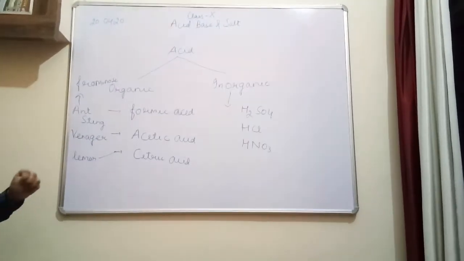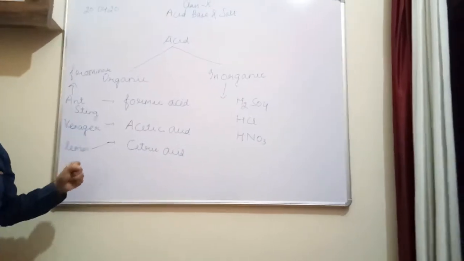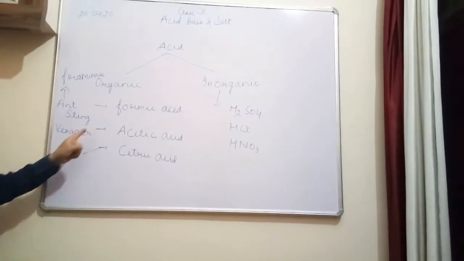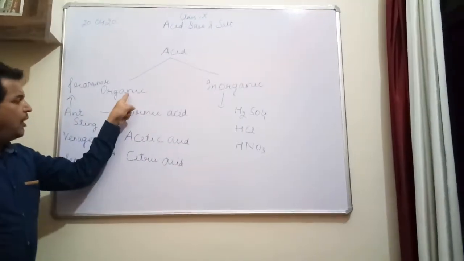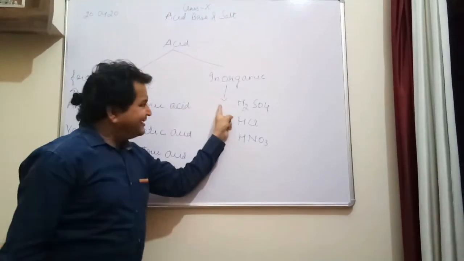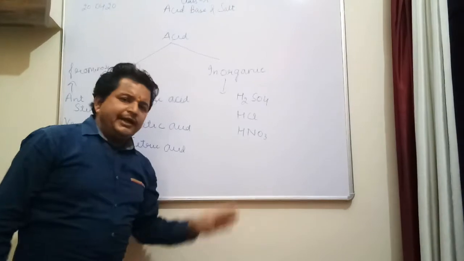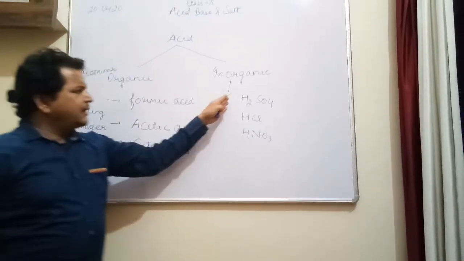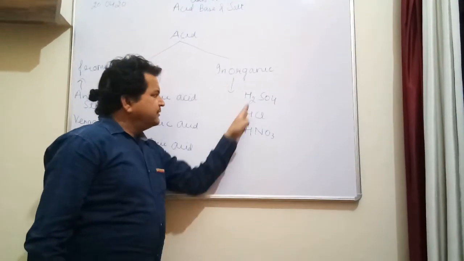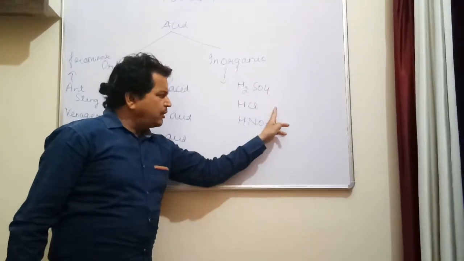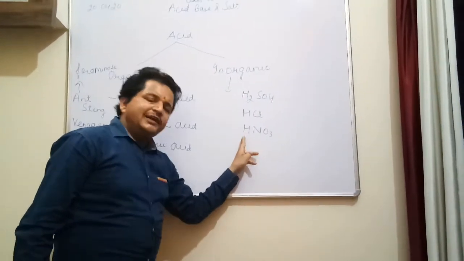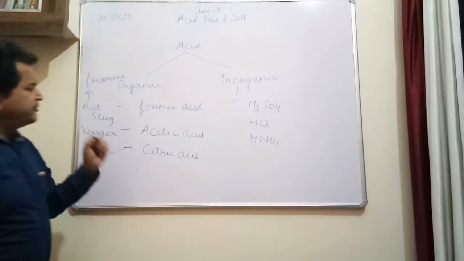Similarly, milk contains lactic acid. And those acids which are obtained from the minerals are known as inorganic acids, which are sulfuric acid H2SO4, hydrochloric acid HCl, and nitric acid HNO3.